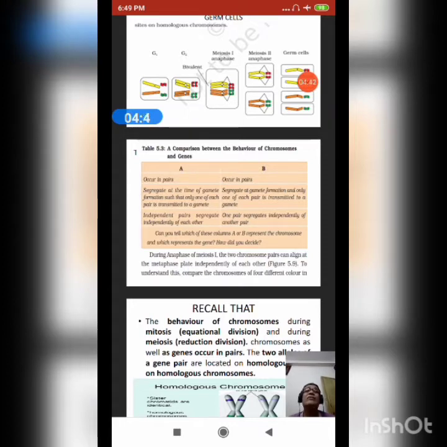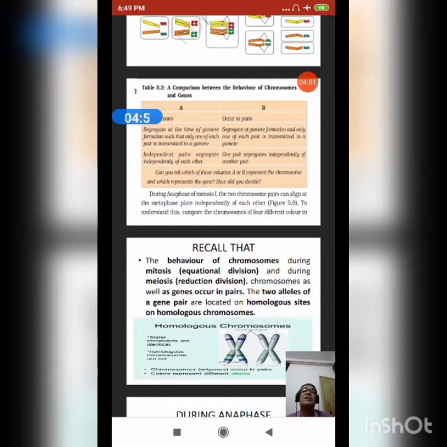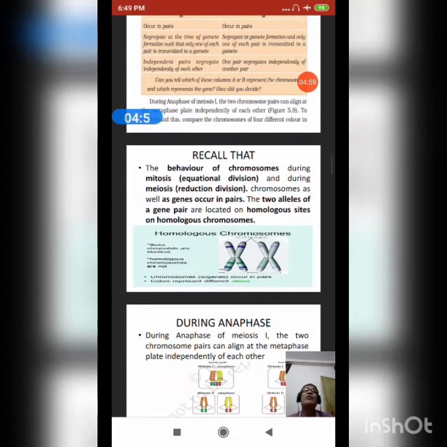So now, can you tell which of these columns, A or B, represents the chromosomes and which represents the genes, and how did you decide? The very next concept, we must remember, we must recall, is that the behavior of chromosomes during mitosis, that is equational division, and during meiosis, that is reduction division, and the genes, both occur in pairs.